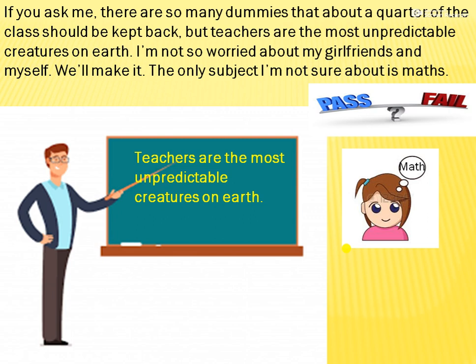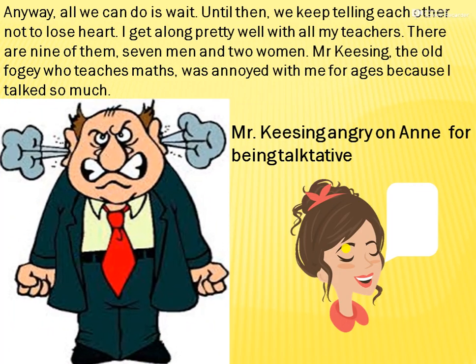So she was worried, and she said, I go very well with all the subjects except one subject, which is maths. And she says, we have many teachers in our school, around 7 men and 2 women, and I do pretty well with all the teachers, but there is one particular sir, Mr. Kissing. He's very old and foggy, that means a very old fashioned teacher. He teaches maths and he's completely annoyed with me for ages because I keep talking, because he's angry at Anne being a very talkative girl.